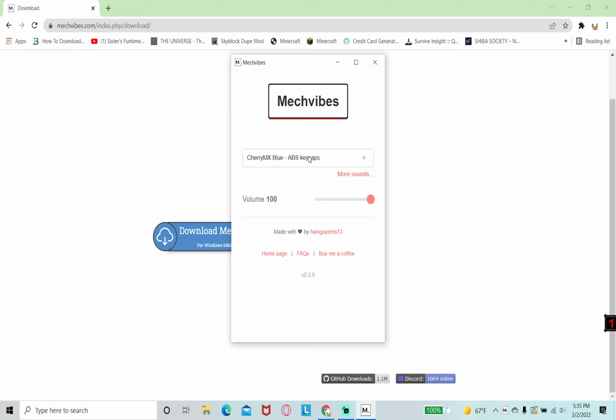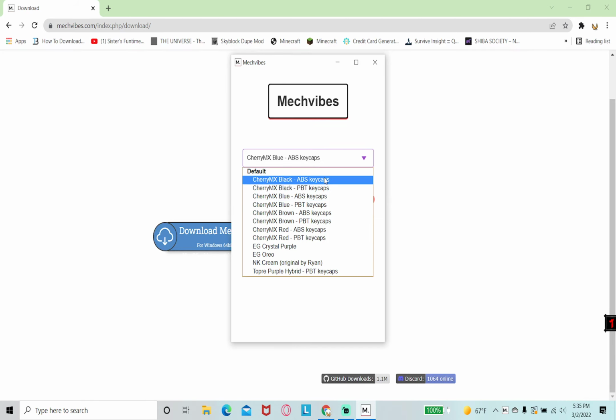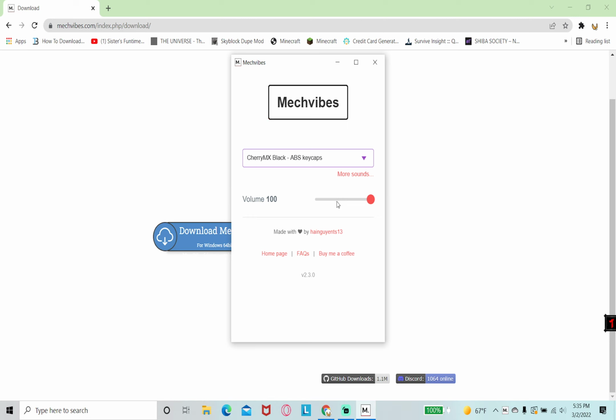Now it's automatically set to blue, so I'm just going to do a quick sound test. Now, I don't really want to put blue switches, so we're going to just try everything.